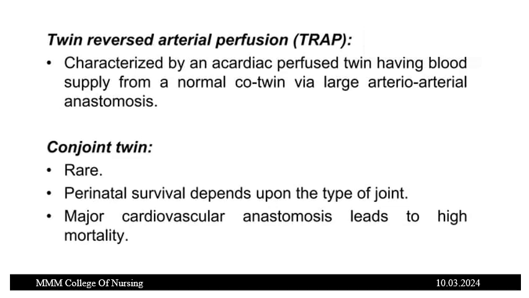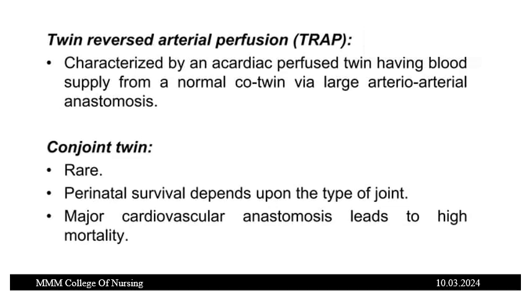It is amorphic, meaning the fetus is not completely formed. There is no heart and no lungs for this acardiac twin, but still this twin has blood supply from the normal twin. That is because of a large arterial anastomosis, and that's called TRAP, twin reversal arterial perfusion.